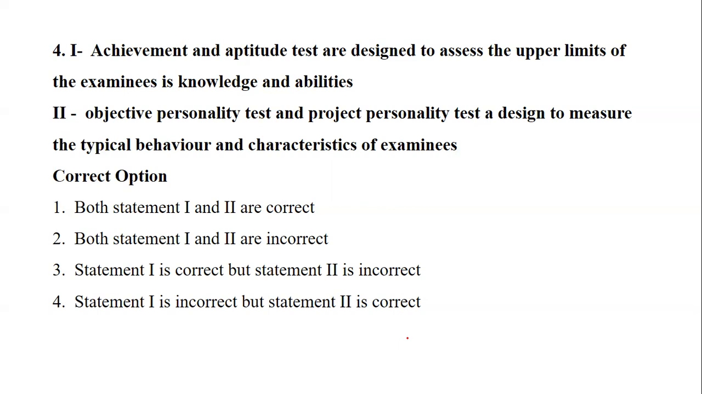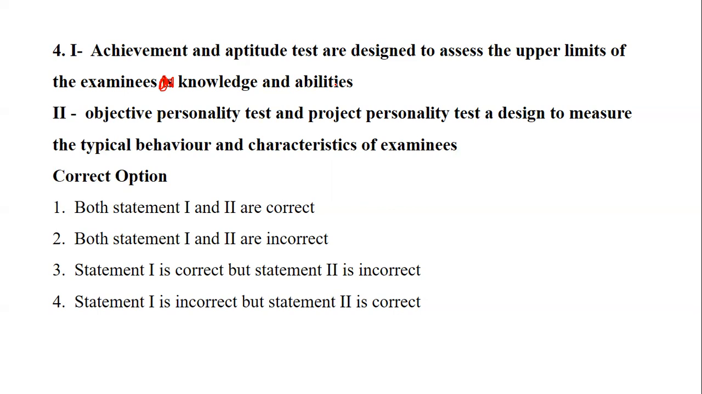So now let's see. Achievement and aptitude tests are designed to assess the upper limits of the examinees' knowledge and abilities. Objective personality tests and projective personality tests are designed to measure the typical behavior and characteristics of examinees. So they are telling what each test is designed for, and you need to tell which statements are correct: whether both are correct, both are incorrect, or vice versa, one is true and the other is false.